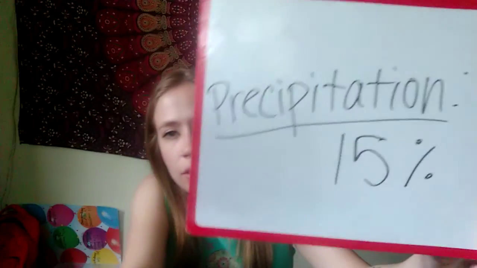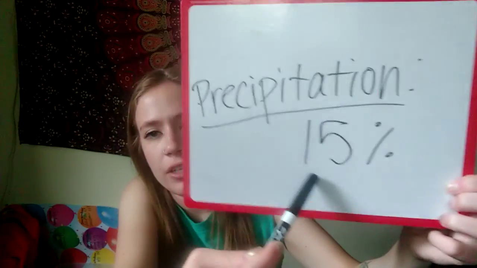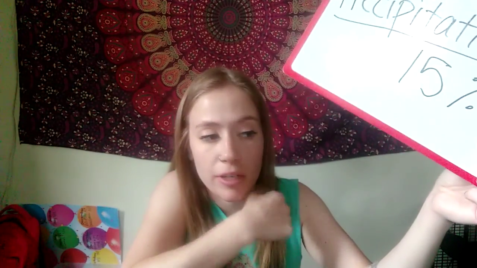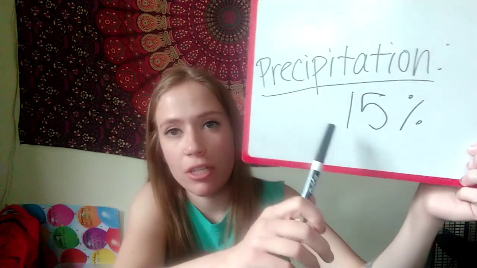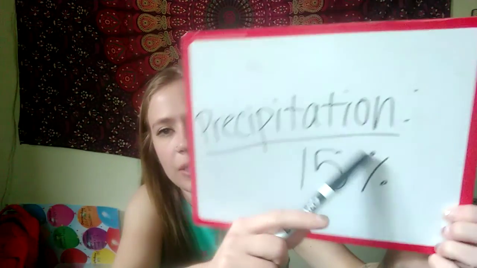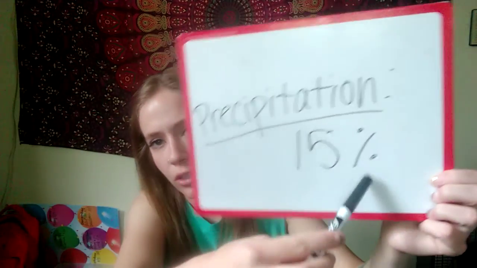Precipitation. So precipitation, and then I see 15%. So even this tells us, I believe yesterday's percentage was higher than 15%. So that makes sense why our line is different than yesterday too. So we are not going to get as much rain as we did yesterday, but we still will have rain.